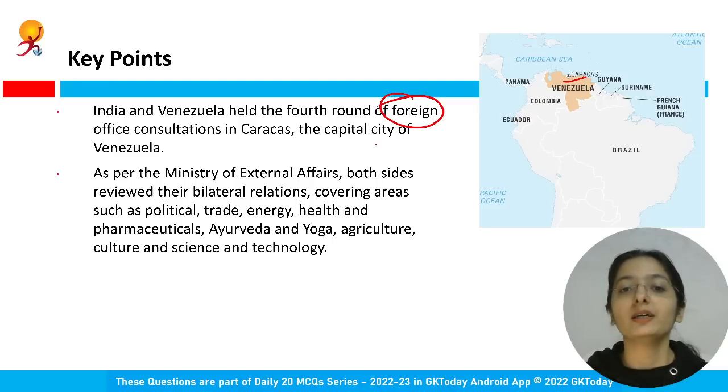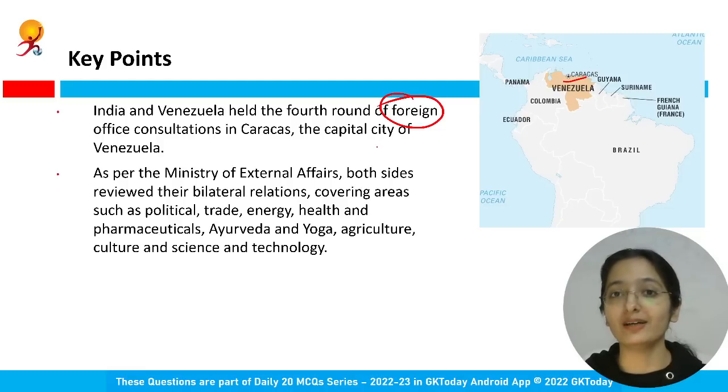Caracas. Both sides reviewed their bilateral relations and the areas they are covering, whether it is political, trade related, energy, health, pharmaceuticals, Ayurveda, yoga, agriculture, culture, and science and technology. So all these areas were reviewed, and what else can be done, right?